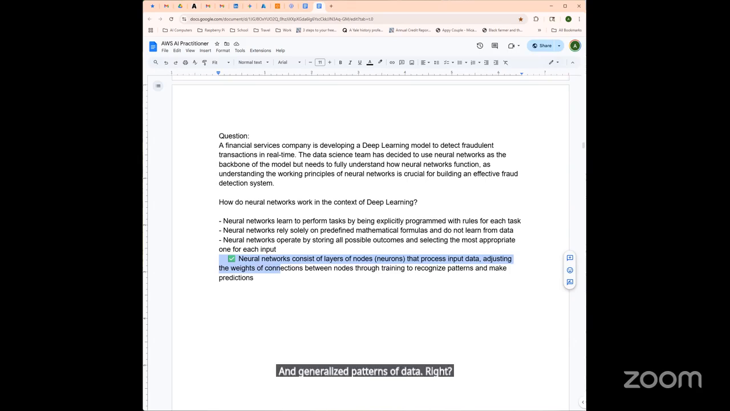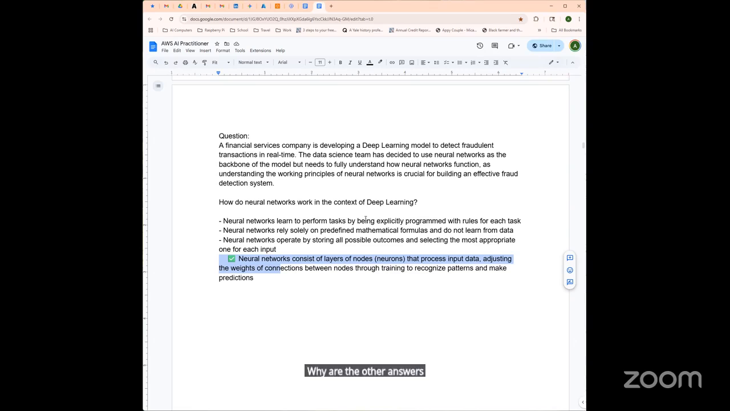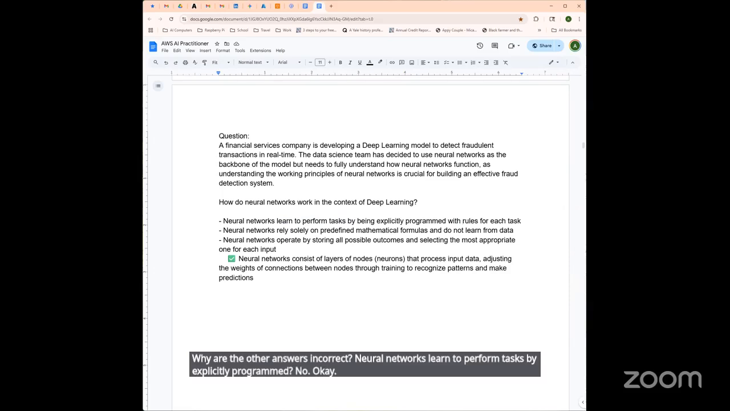So this makes neural networks ideal for real-time fraud detection, where identifying complex and nonlinear patterns is crucial. Why are the other answers incorrect? Neural networks learn to perform tasks by being explicitly programmed? No. This describes rules-based learning, not machine learning. Neural networks learn from data, not from manually defined rules.